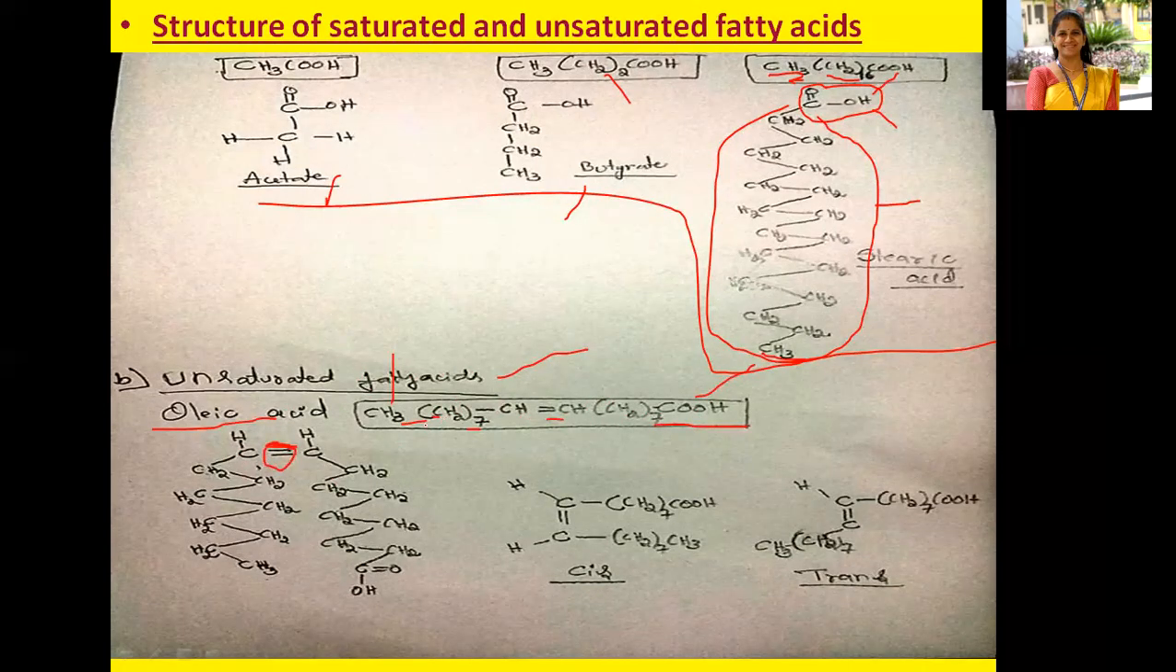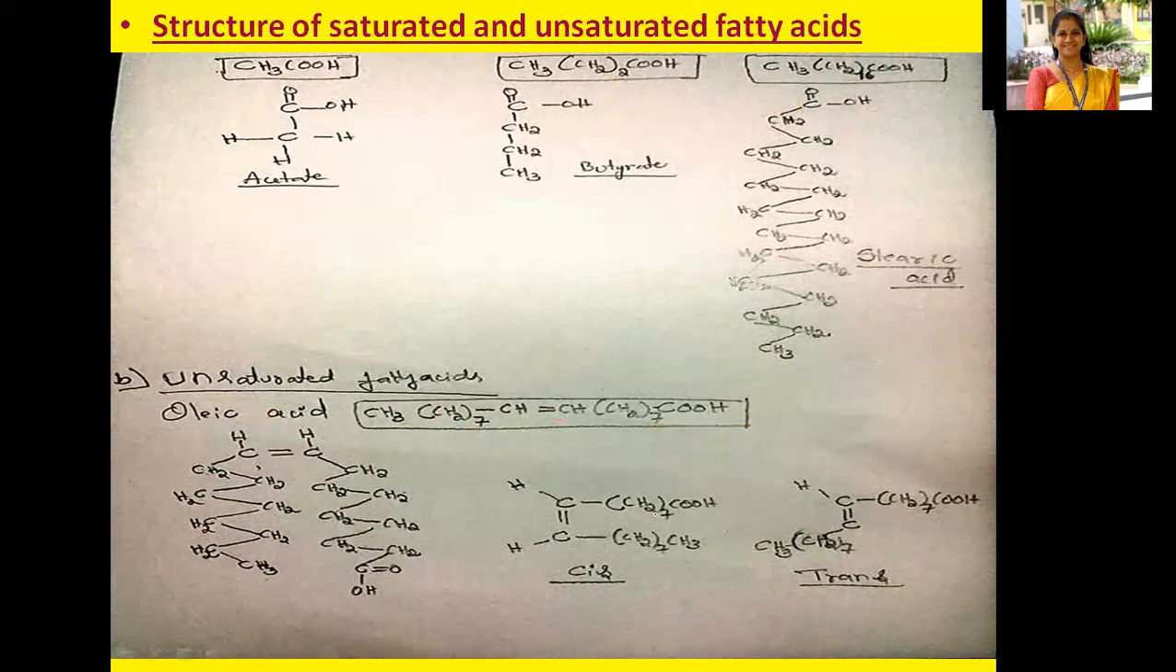You are going to write this particular structure representation. One side 7 hydrocarbon chain, other side 7 hydrocarbon chain. At the end, you must write COOH, and here you need to write the CH3. This is the polar end, the rest will be the non-polar end region.